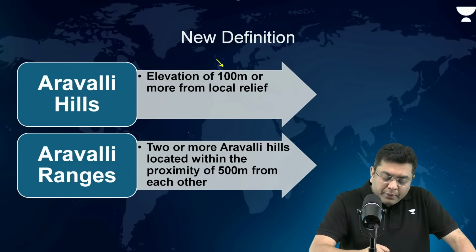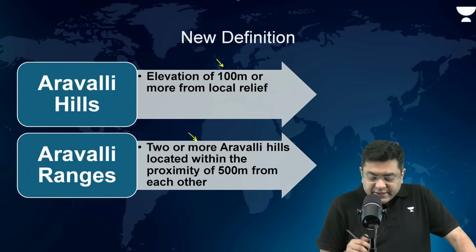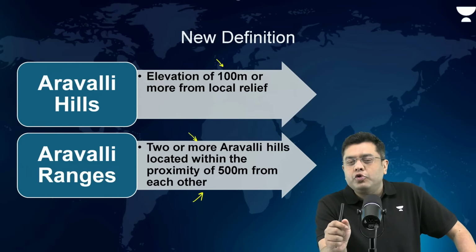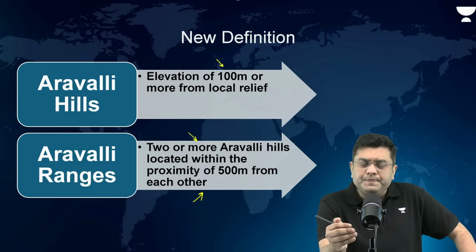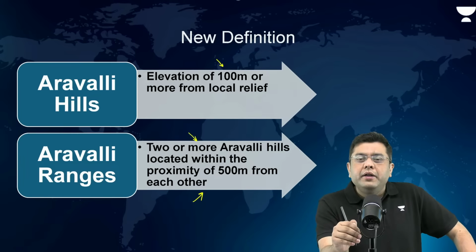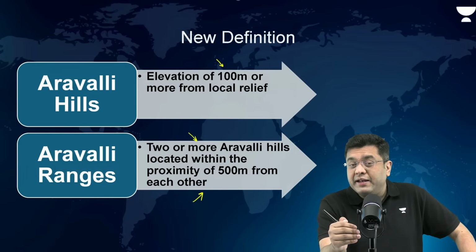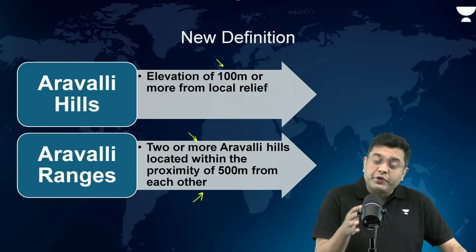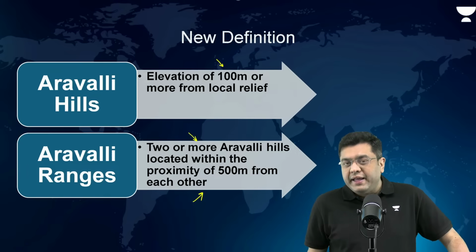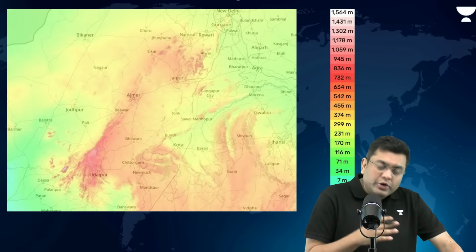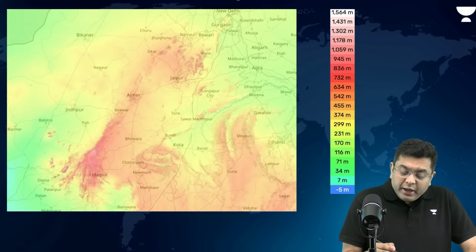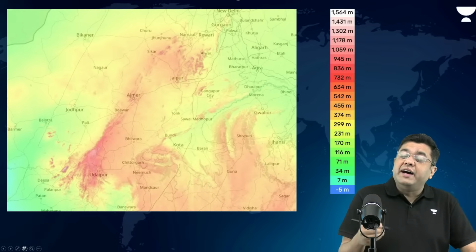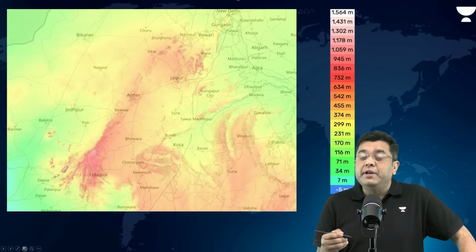And two or more Aravali Hills located within a proximity of 500 meter from each other would constitute an Aravali range. Now, this was problematic because, as I told you, out of 1,200 features, only 1,000 would be accepted. And if you take a look at the topographic image of the area, you will find very few hill features where the height is greater than 100 meters.